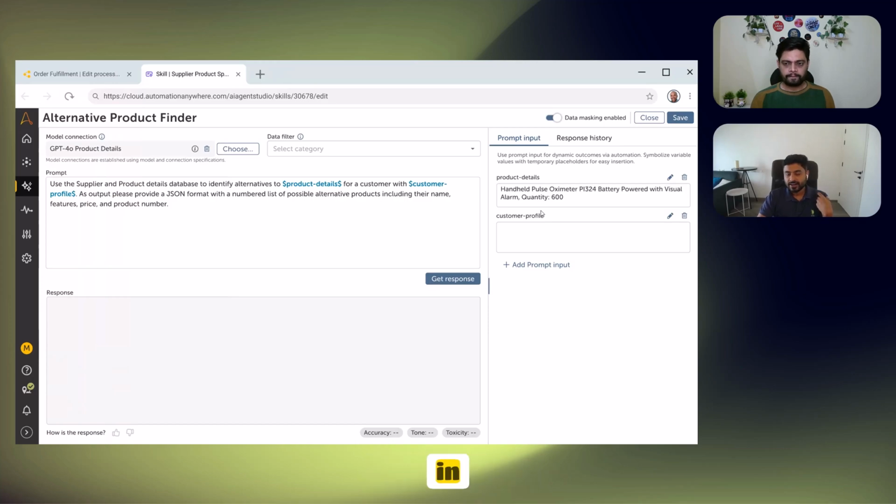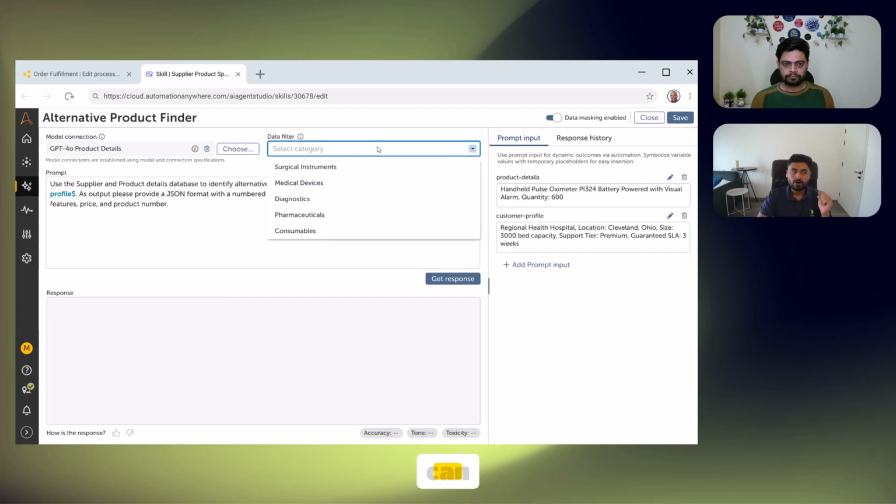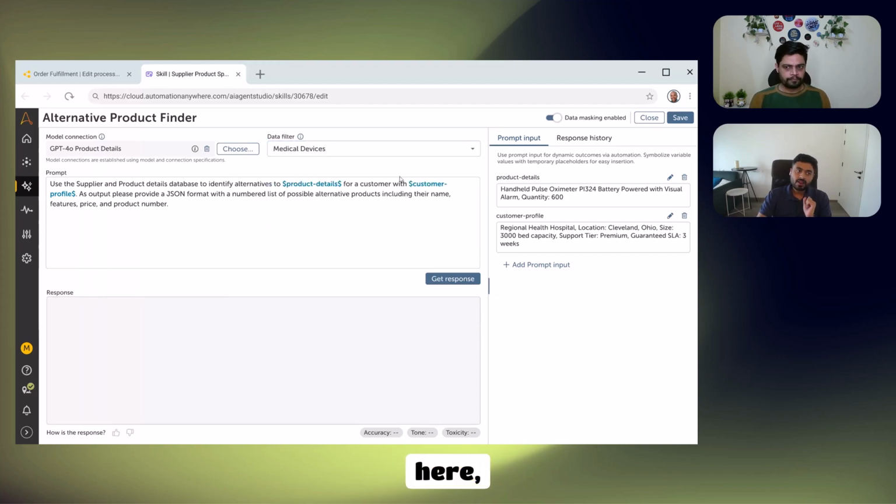Next, I'll feed in some sample input parameters or input variables. You can see some sample product details and a sample customer profile I've given for the variable. And I can also define a data filter. Now, my product manual is 700, 800 pages. For this particular use case, I'm working only with medical devices. So I'm giving it a much more filtered approach so that it is going to be a lot more efficient when I'm going to send a prompt or get the response. So here, I click on medical devices and I click on get response.